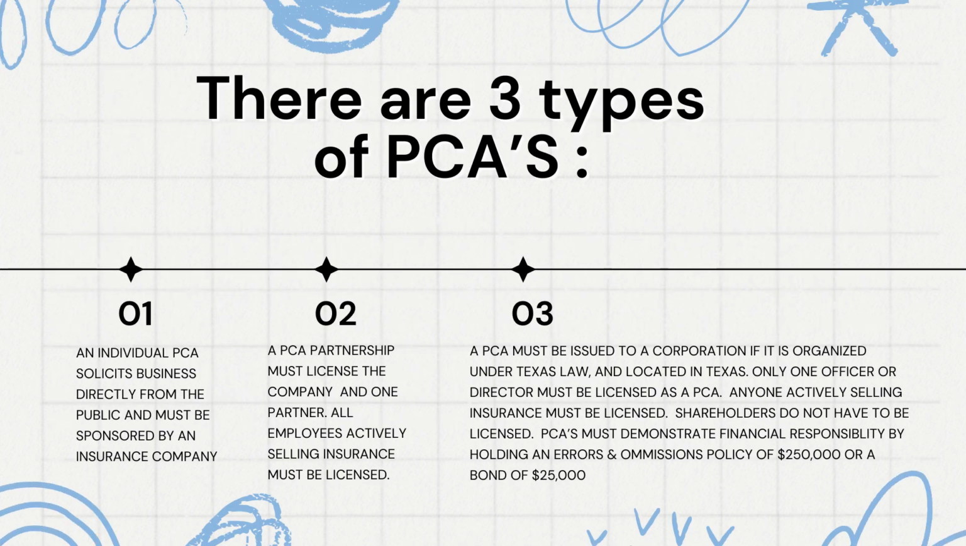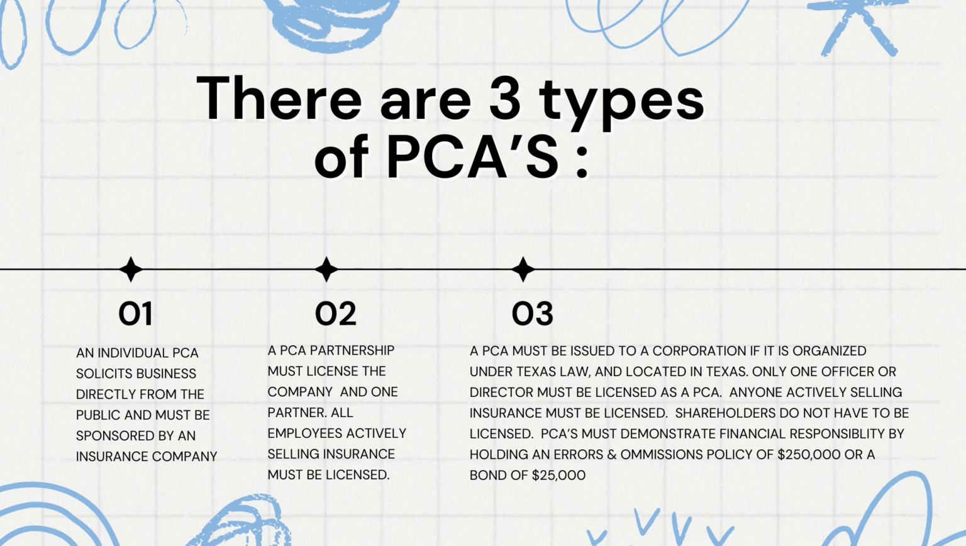There are 3 types of PCAs. An individual PCA solicits business directly from the public and must be sponsored by an insurance company. A PCA partnership must license the company and one partner. All employees actively selling insurance must be licensed.